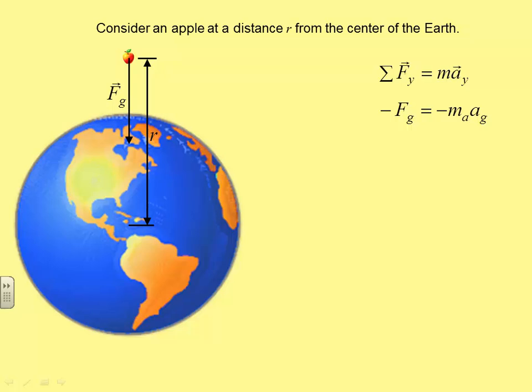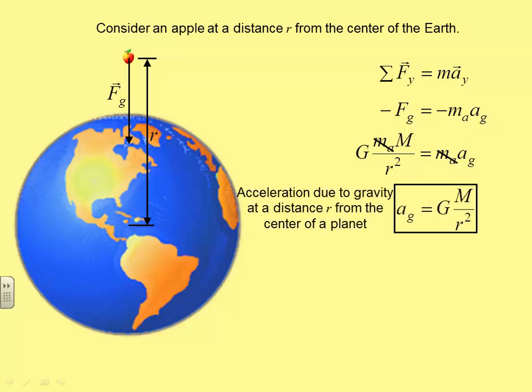Well, negatives cancel. Force of gravity we can write as gravitational constant, mass of the apple, mass of the Earth, which I'm going to call capital M, it's kind of traditional, divided by r squared, where r is the separation from center to center. Notice that the mass of the apple cancels out. The reason it does: more mass, bigger force of gravity; more mass, more inertia, more resistance to the force of gravity, more resistance to changes in its motion. And those two things, as they often do, cancel out.